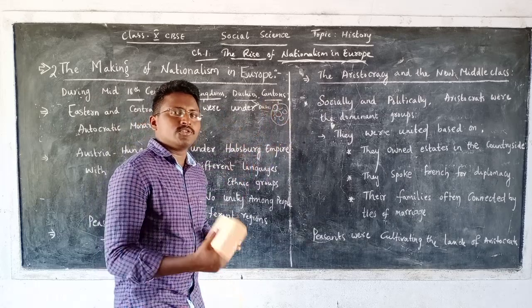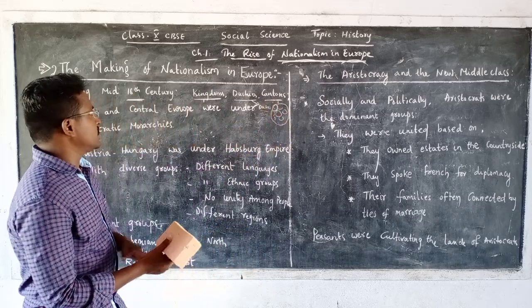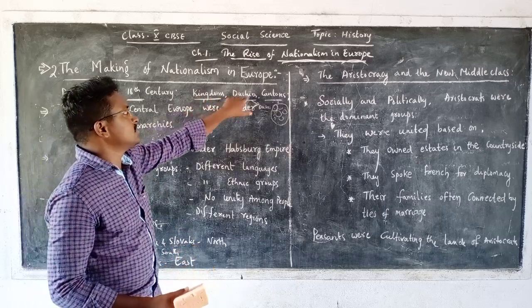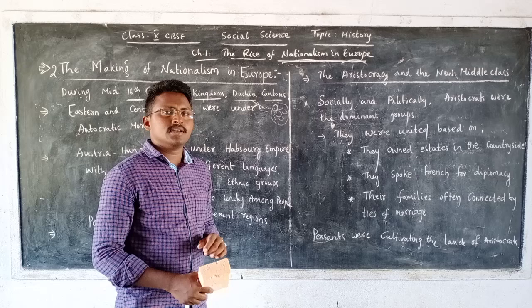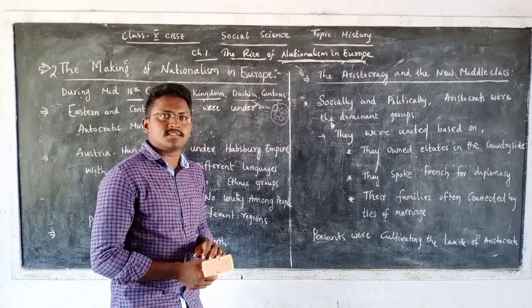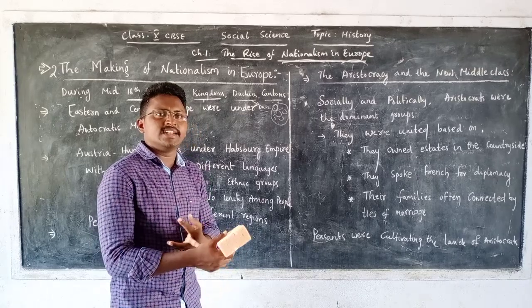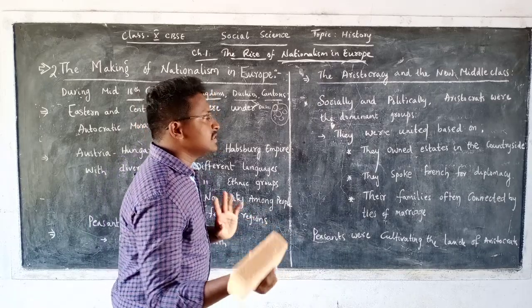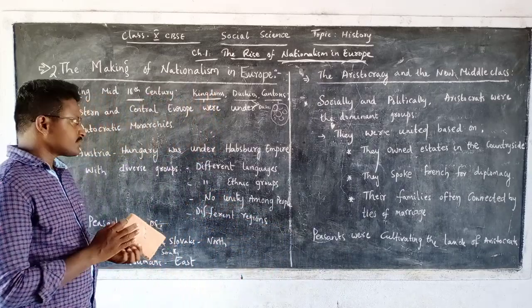region they will keep one ruler and make them rule this particular region. So the situation of Europe in the mid 18th century was that it was divided into kingdoms, duchies, as well as cantons, and there were no nation states like Germany, Switzerland, Italy, Poland, Britain, and so on. These countries were not there.